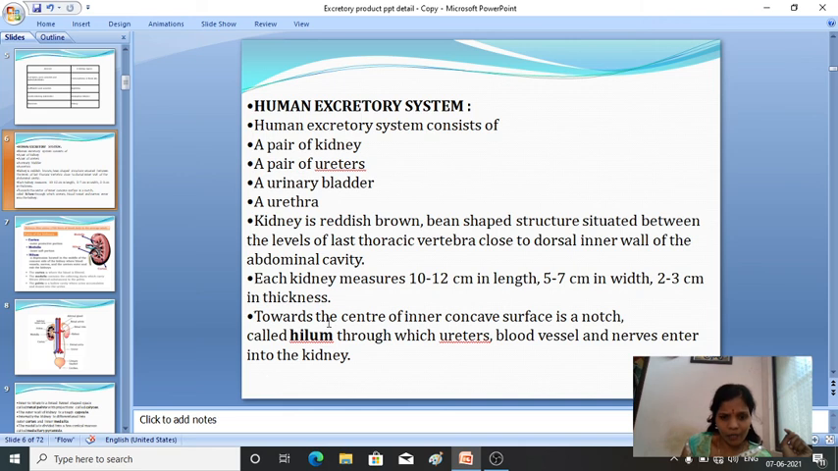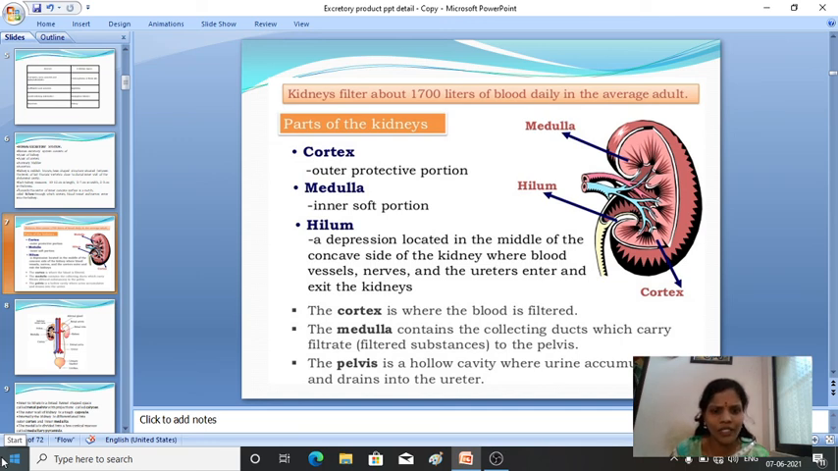Then the inner concave surface has a notch known as the hilum, through which the ureters, blood vessels, and nerves enter the kidney. These are some of the parts of the kidney. The outer part of the kidney we call the cortex, the outermost protective layer, and the inner is the medulla, the inner soft region. The hilum is a depression located in the middle of the concave side of the kidney, where the blood vessels, nerves, and ureters enter the kidney.